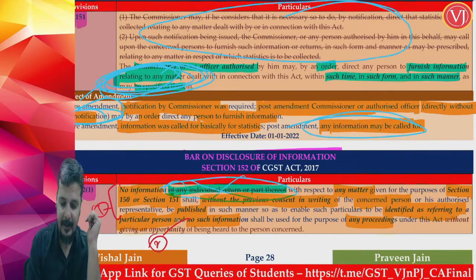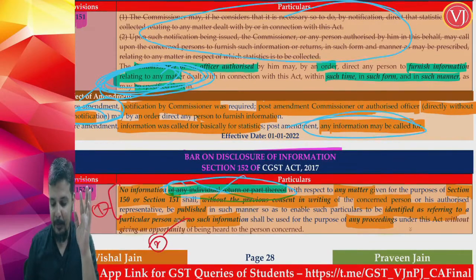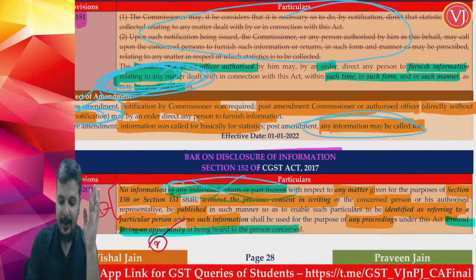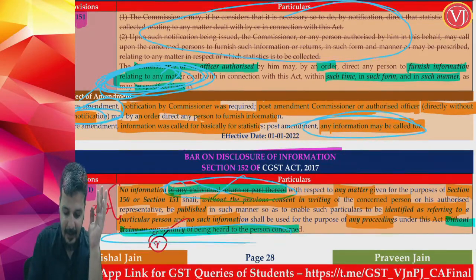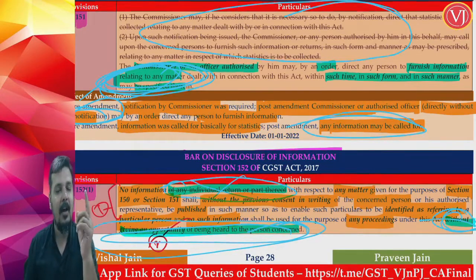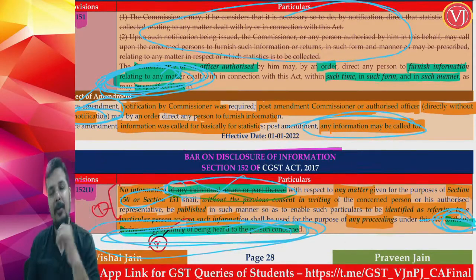The second part was telling that such information shall not be used for any proceedings. Now what is the amendment? Now they have said that no such information shall be used for any proceedings under this act without giving an opportunity. Indirectly, after giving an opportunity, such information can be used for proceedings. After giving an opportunity, such information which the department has collected in terms of section 150 or 151 shall be used for any proceedings, but after giving an opportunity.